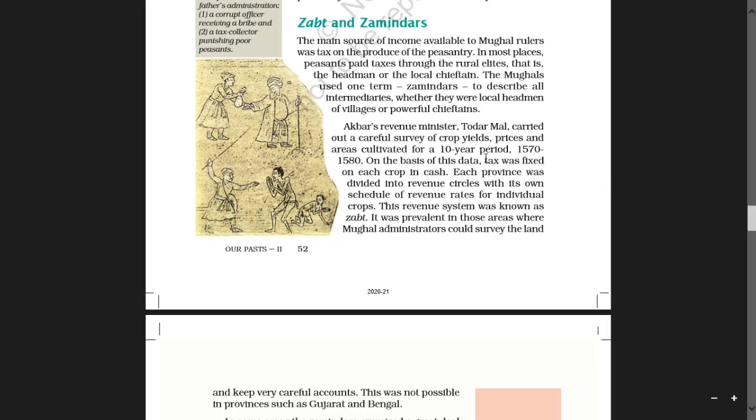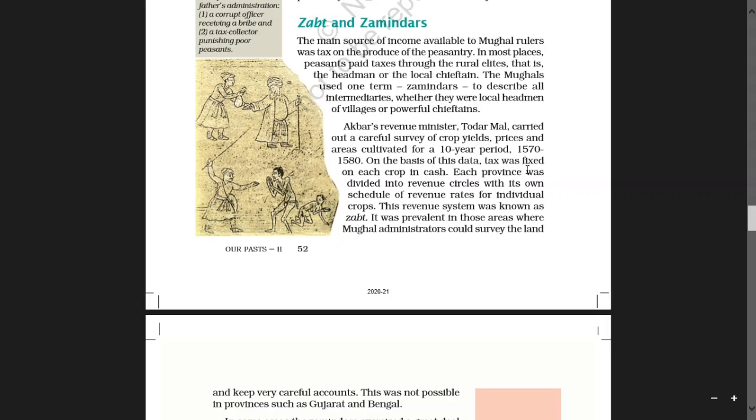On the basis of this data, tax was fixed on each crop in cash.